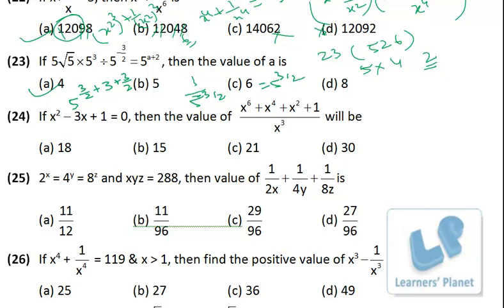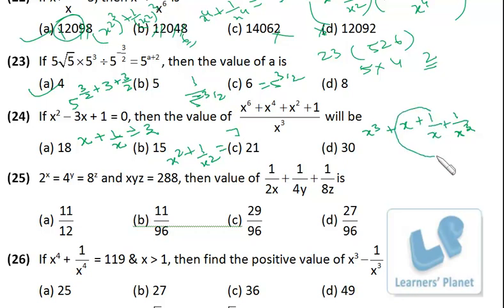Now let's try this one. X square minus 3x plus 1 is equal to 0. Then we have to find out the value of this. So here it is actually x cube plus x plus 1 upon x plus 1 upon x cube, right? Bit lengthy to solve, but yes, can be done in 1 minute. X square minus 3x plus 1 is equal to 0. That means x plus 1 upon x is equal to 3, right? Divide by x, so x square by x is x, plus 1 upon x is equal to 3. That means x square plus 1 upon x square will be 9 minus 2, 7, right?